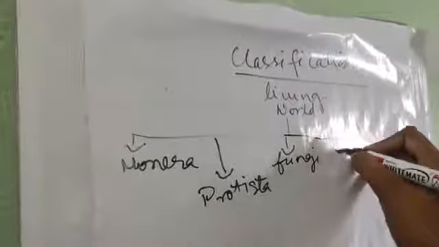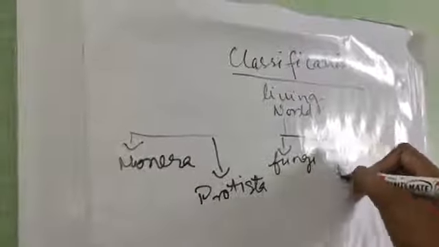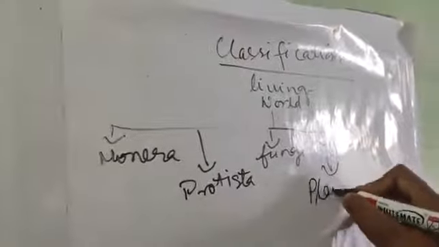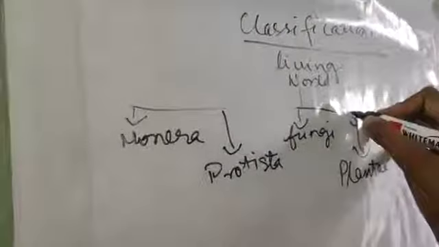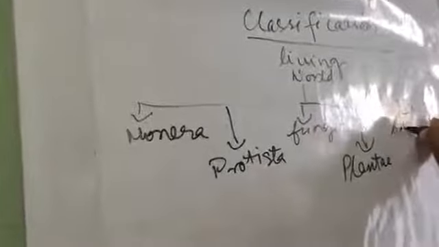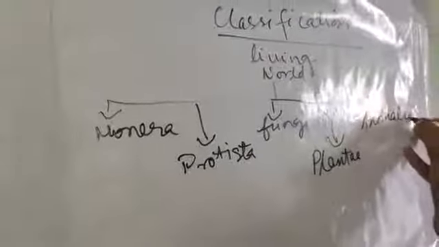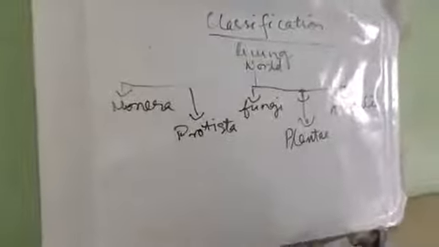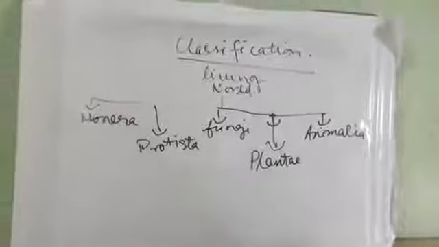First is Monera, second is Protista, third is Fungi, fourth is Plantae, fifth is Animalia. So these are the 5 kingdoms, and this classification was proposed by R.H. Whittaker.